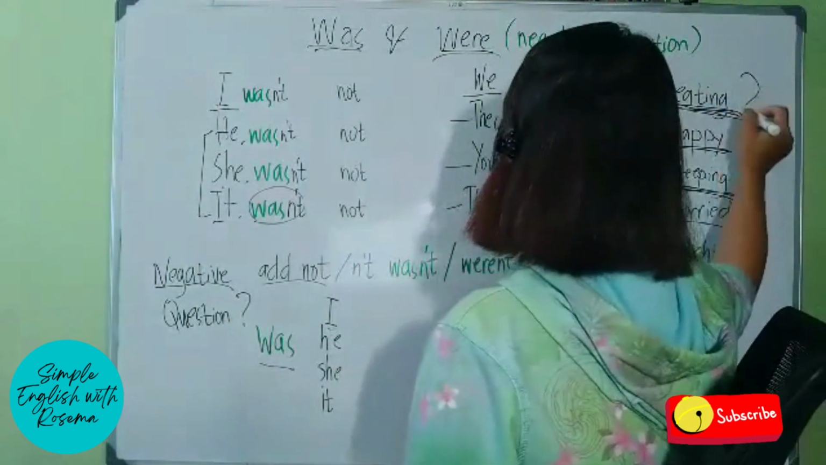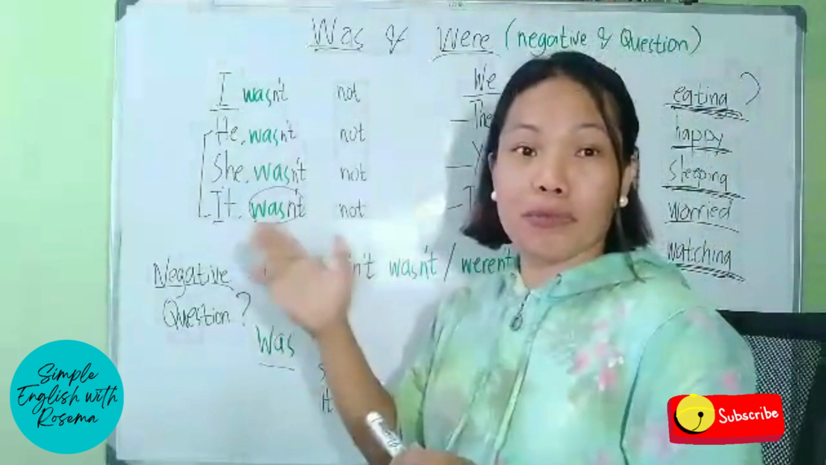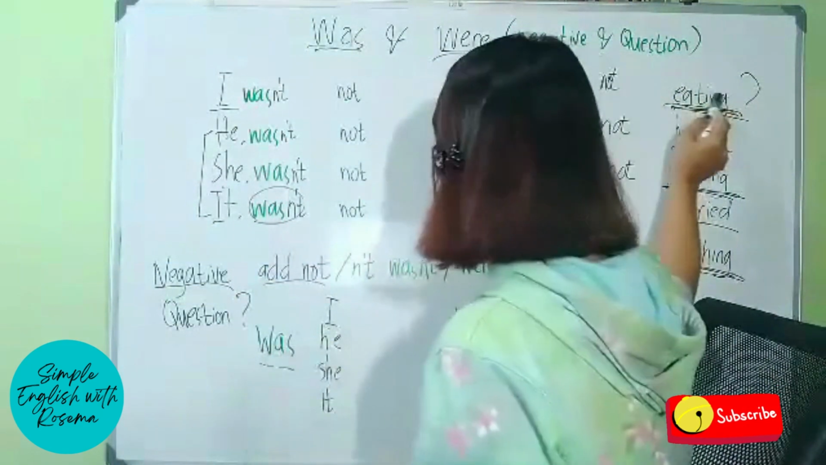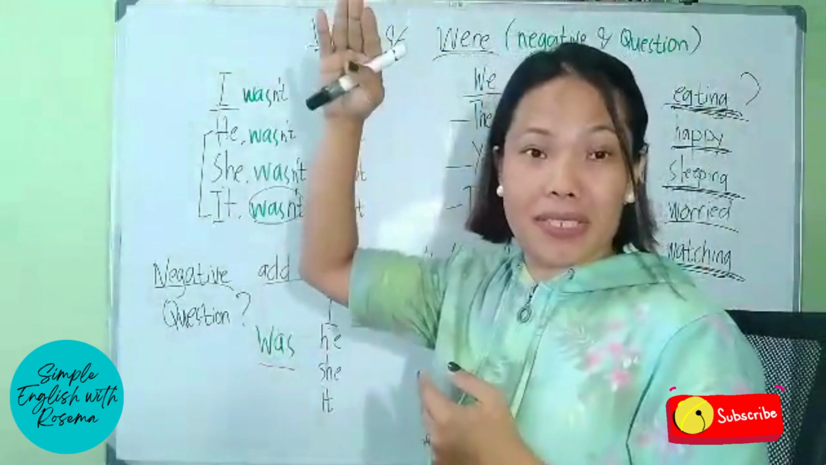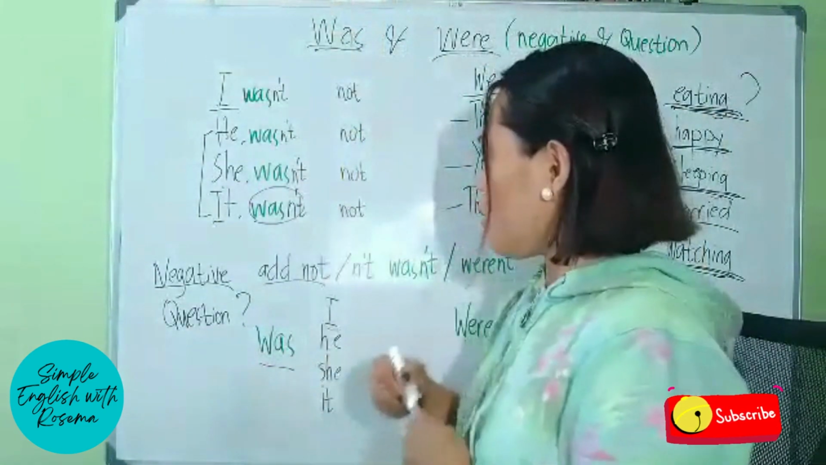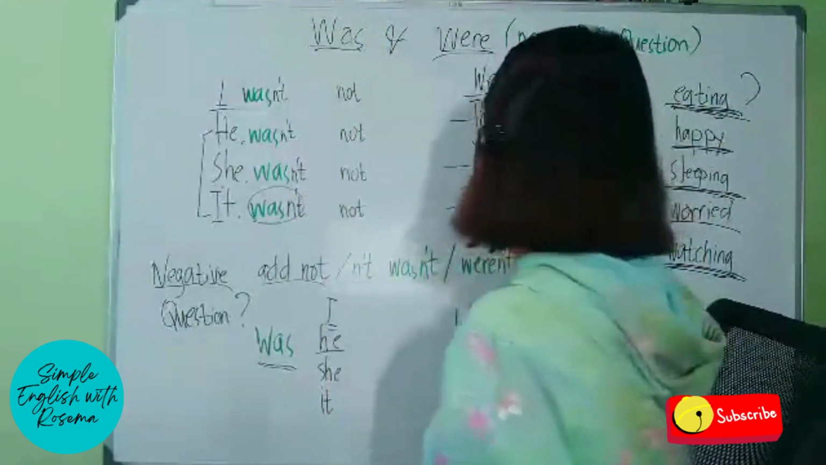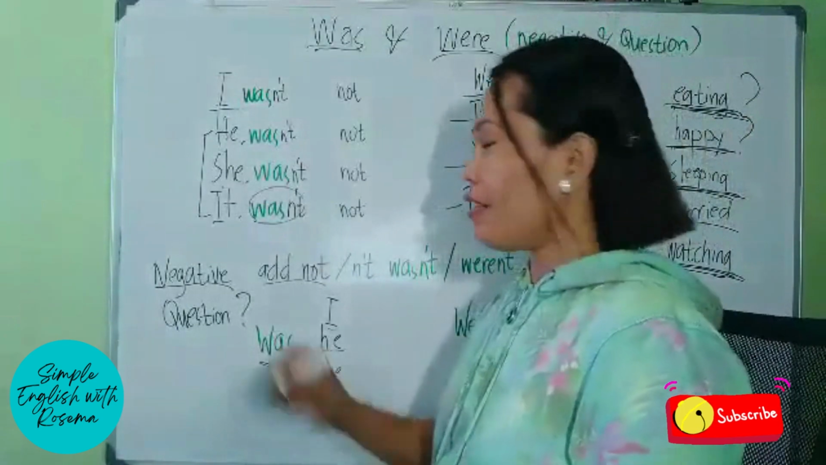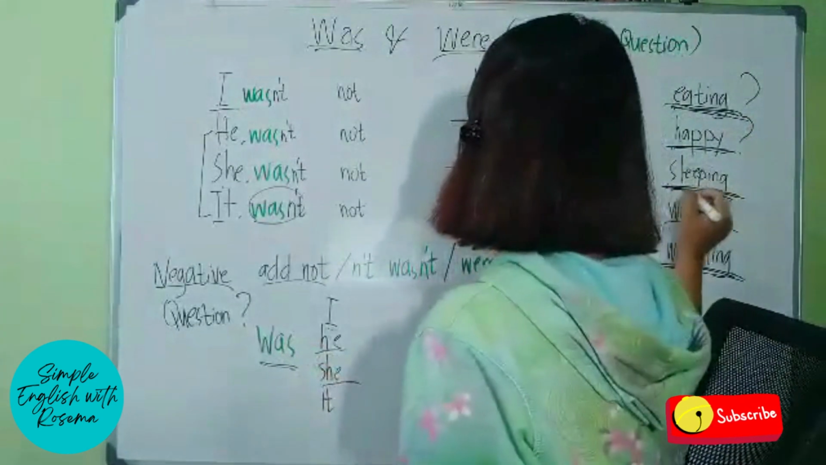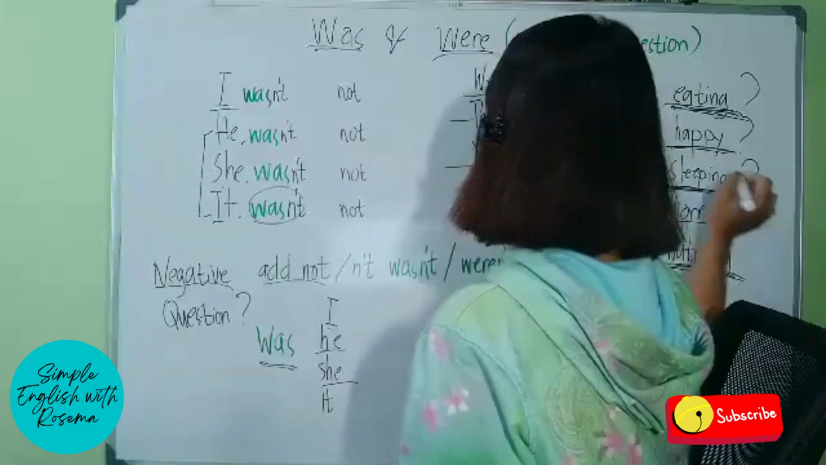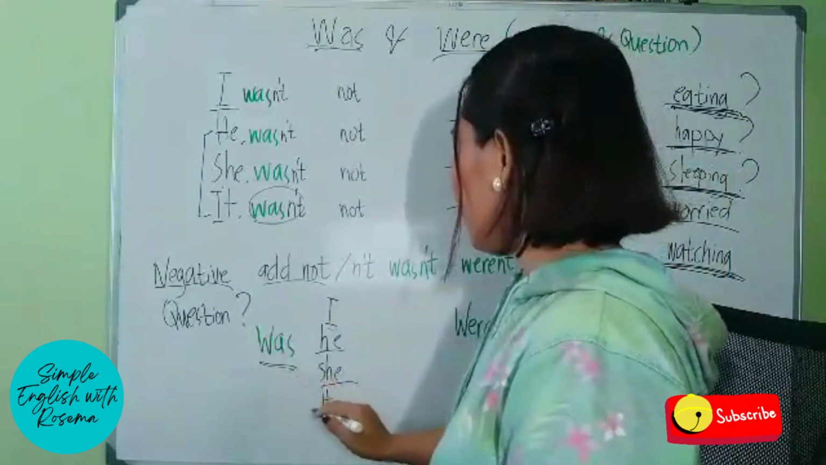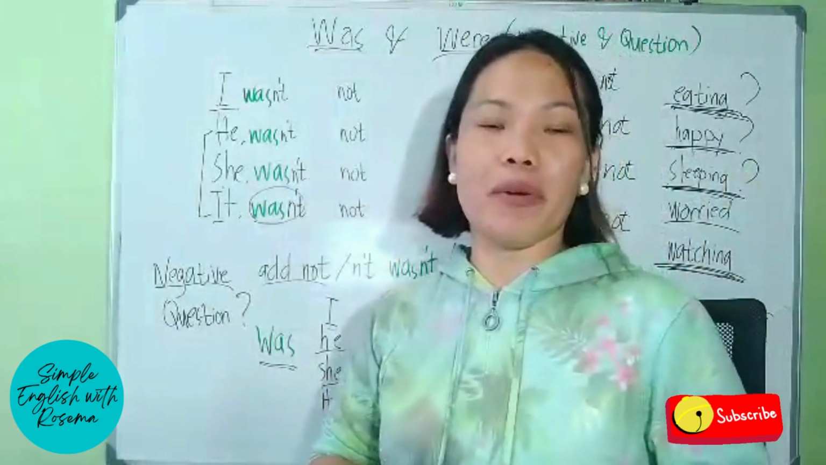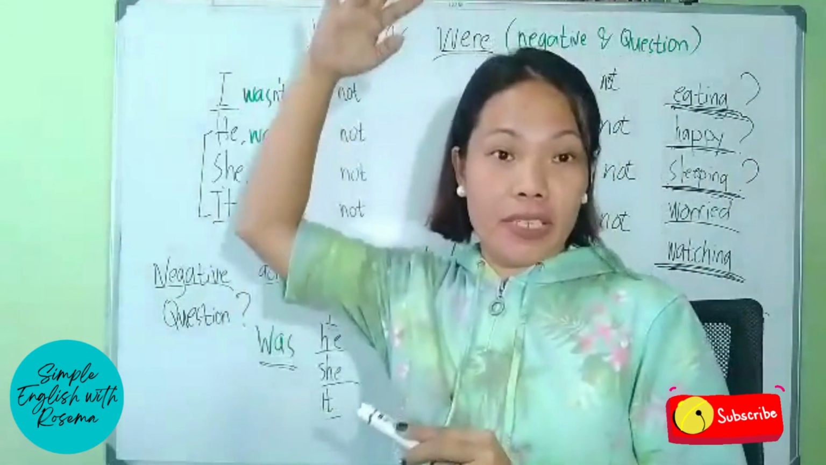And then it will be followed with a question mark. The intonation is rising at the end of the question. Was I eating? It rises. Another one, was he happy? So that's a question. Another one, was she sleeping? Question mark again. Another one, was it watching? So every time you make a question, the intonation rises at the end of the question.